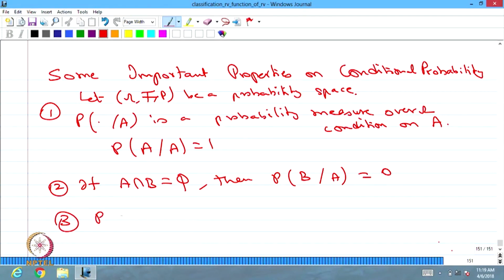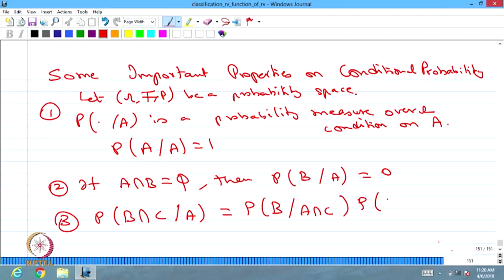Third property: P of B intersection C given A is the same as the conditional probability of event B given A intersection C multiplied by P of event C given A, if the probability of A intersection C is greater than 0.